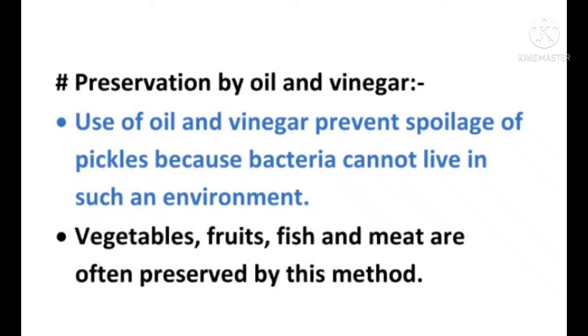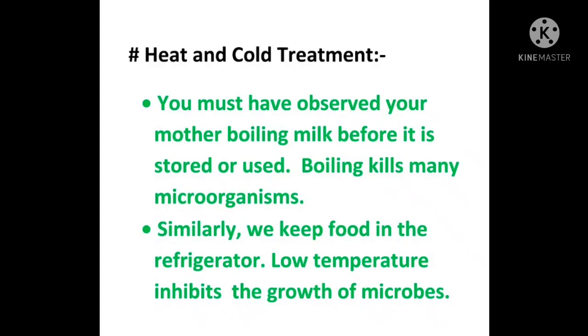Vegetables, fruits, fishes and meats are also often preserved by this method. Vinegar and oil are also added with the salt in fishes and meats. Even the packed vegetables which we get in plastics are preserved. Usually we go to a market and buy, but in some places these vegetables are packed in packets, and at that time food preservatives are added to them. I hope you have understood till here: the different types of preservation by chemicals, salt, sugar, oil, vinegar.